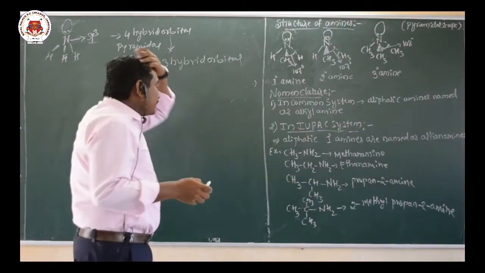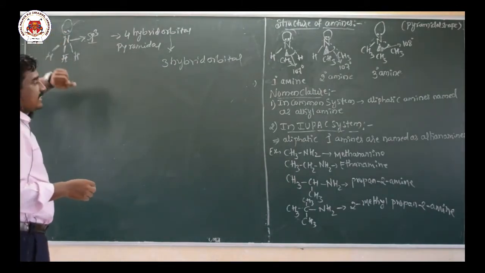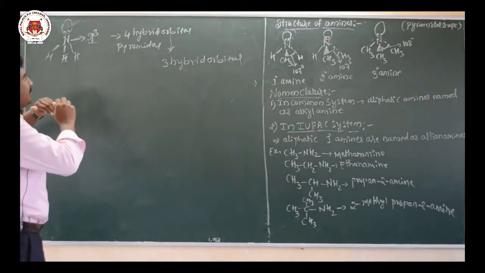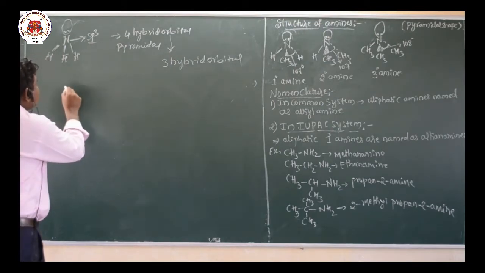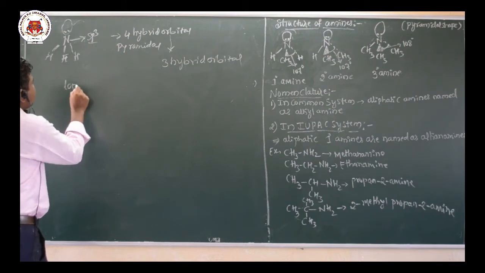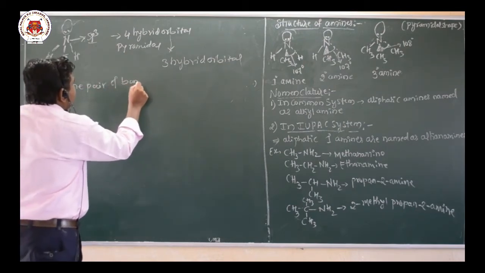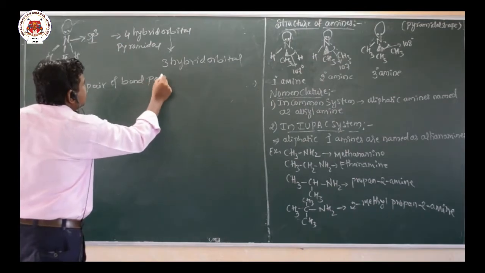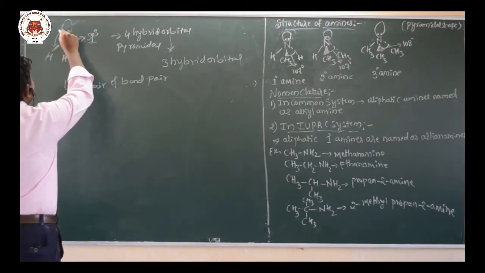So due to the presence of the unshared pair of electrons on the nitrogen atom, it attains a pyramidal shape. The pyramidal shape is due to the repulsion between the lone pair and bond pair.